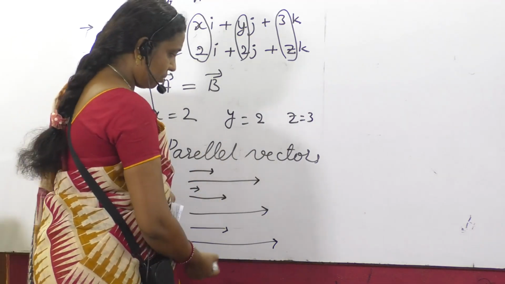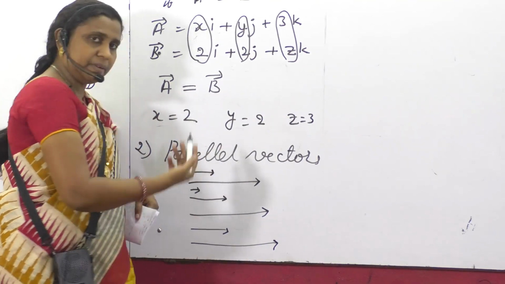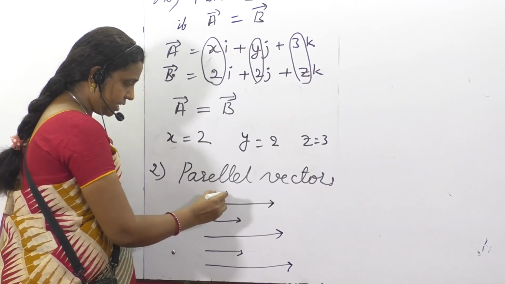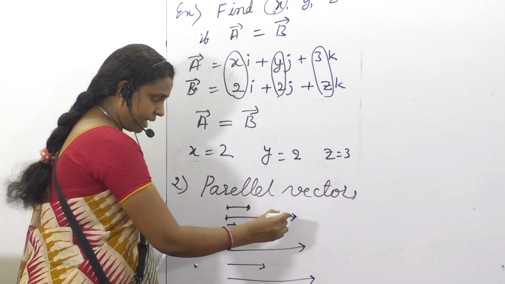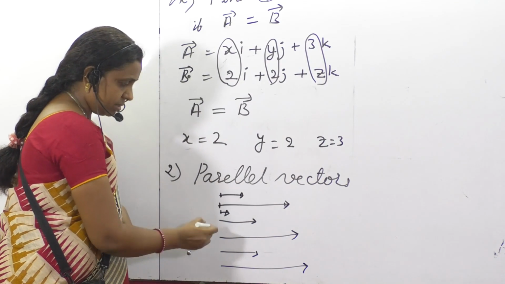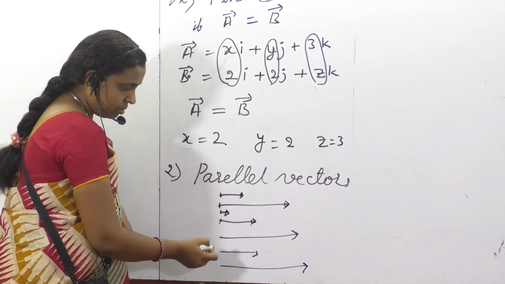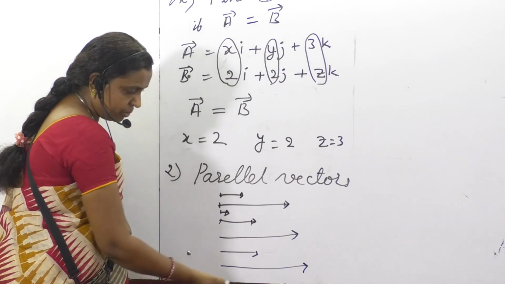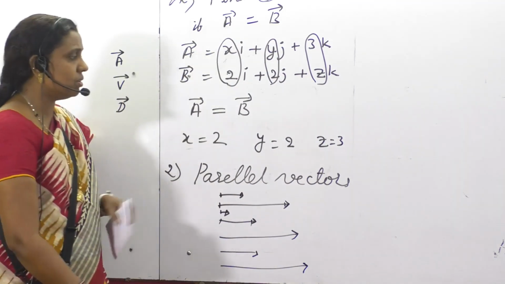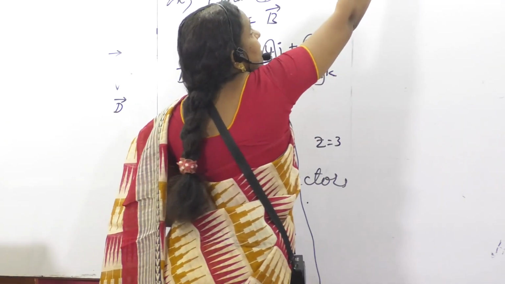In parallel vectors, what is needed? The direction should be the same. Magnitude may differ. Here you check the magnitude. The magnitude of the second vector is more than this. It is somewhat very less, and here it is comparatively more. Okay, these two are equal in magnitude. So magnitude may differ in parallel vectors.